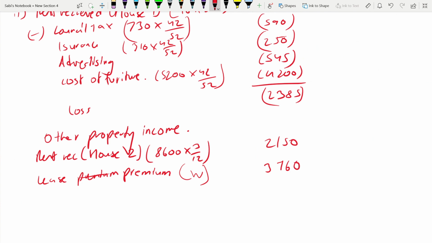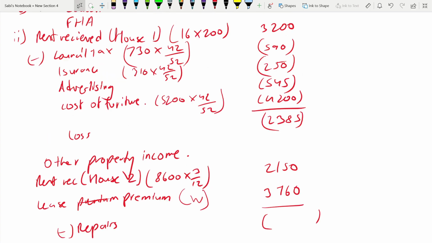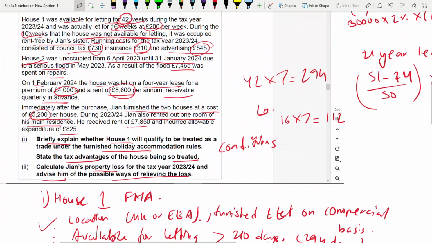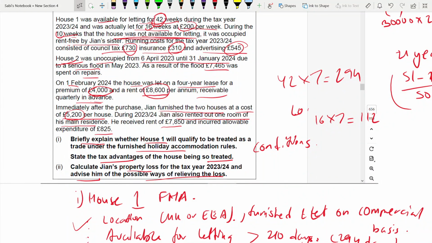Then we have allowable expenses, the repairs, which we have to deduct. So the repairs are 7,465. This one.